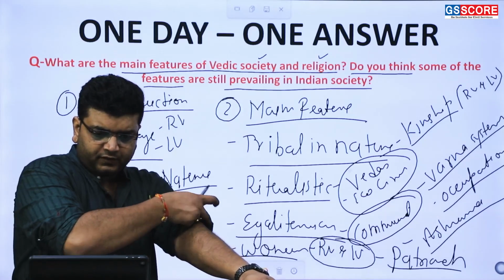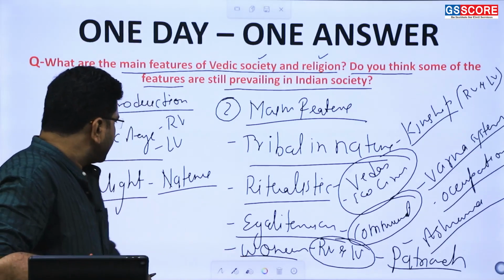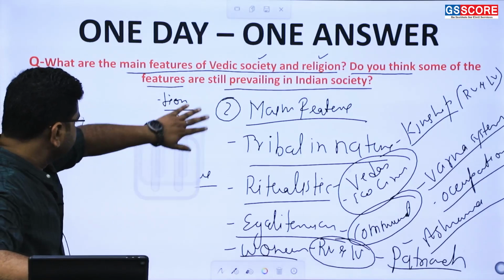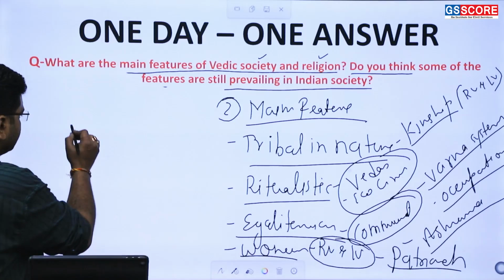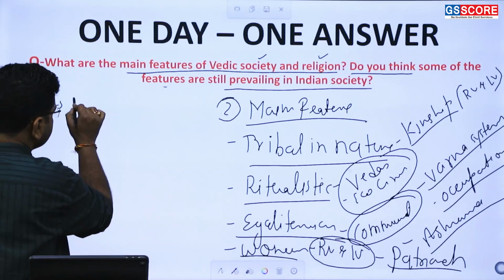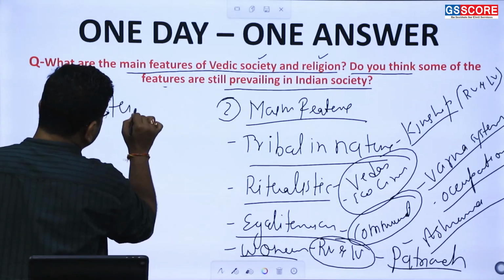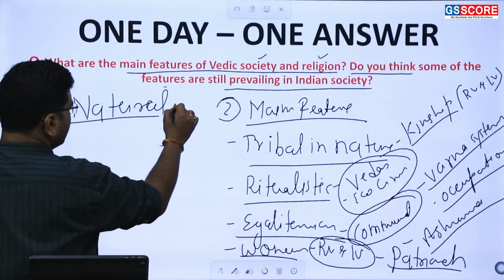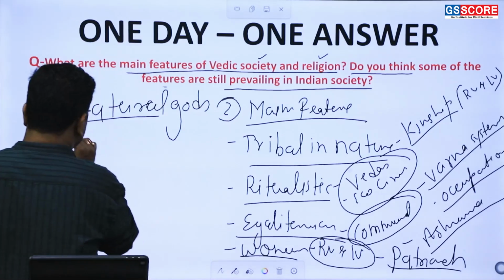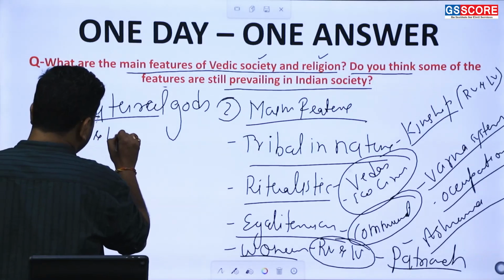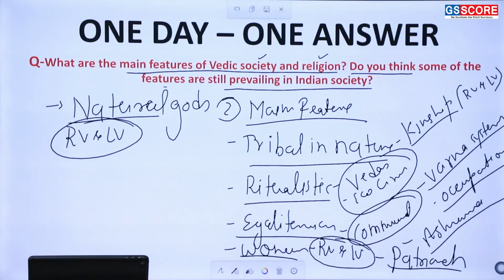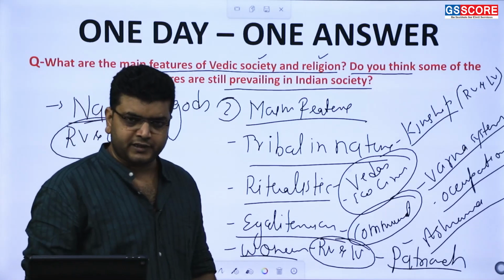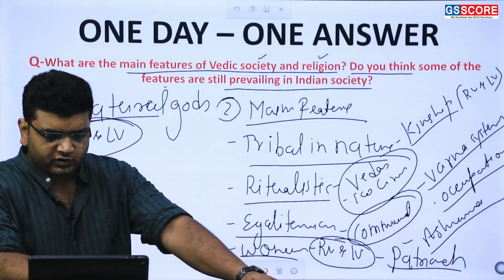Okay. Then the Rig Vedic people were followers of nature. Connecting with the important point of society and religion: nature, or you can say natural gods, under the Rig Veda and then under the later Veda. As I explained, just highlight why there was a transformation from the Rig Vedic to later Vedic gods. The nature of God also changed.